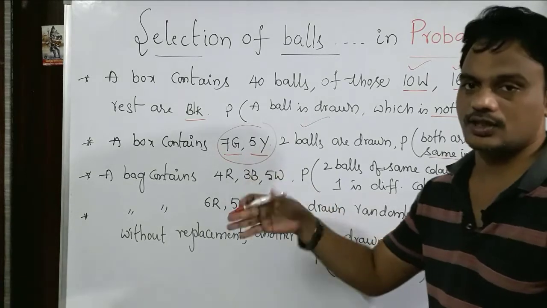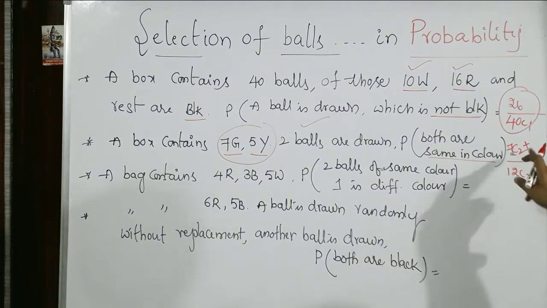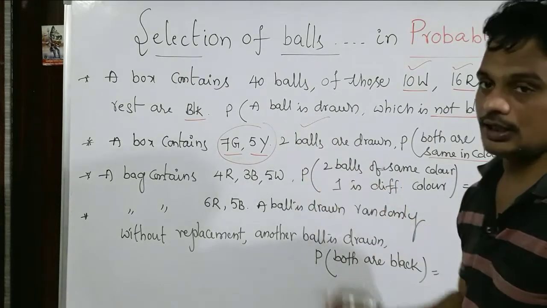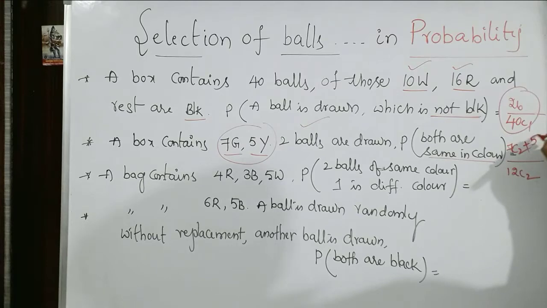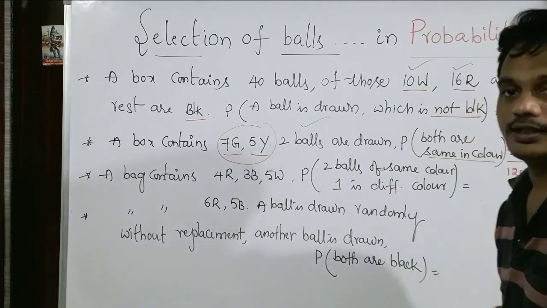From the 7 greens you can select any 2, and one more possibility, they may both be yellows, right? So it is 5C2 chances. Read the question clearly and we can get that easily.